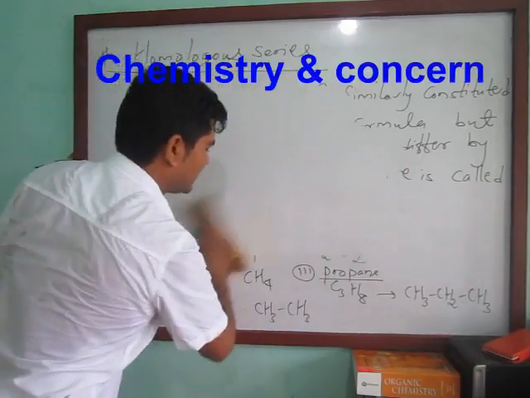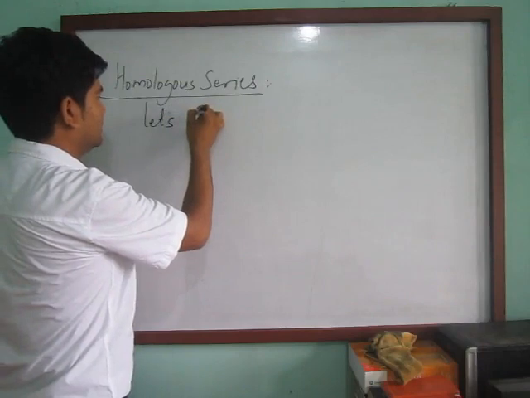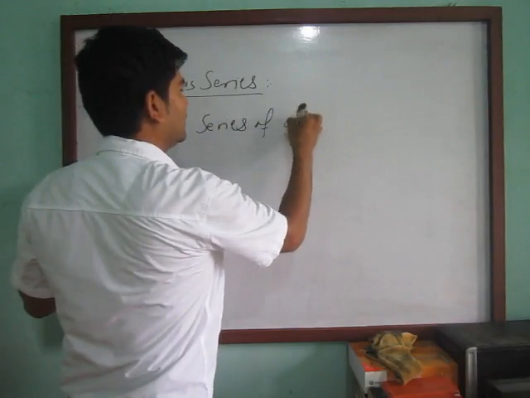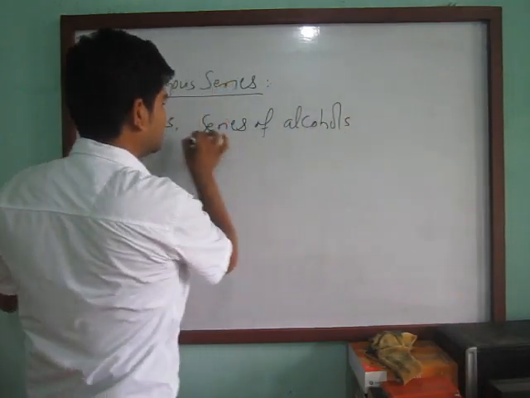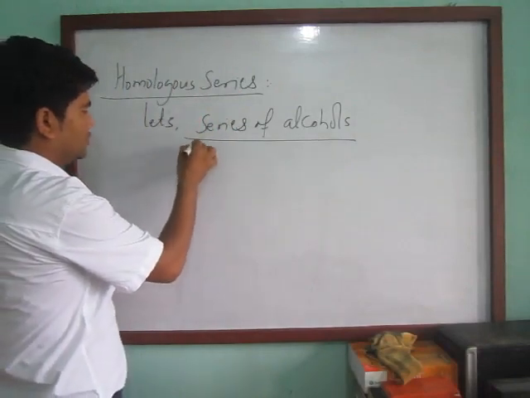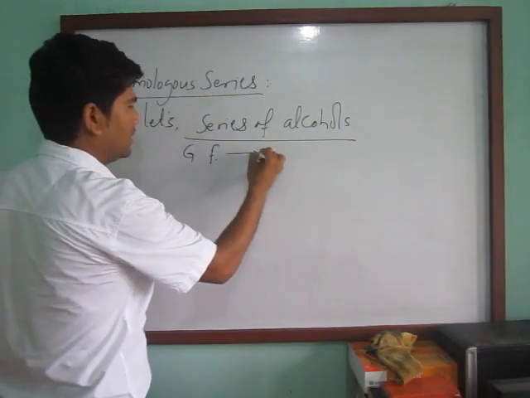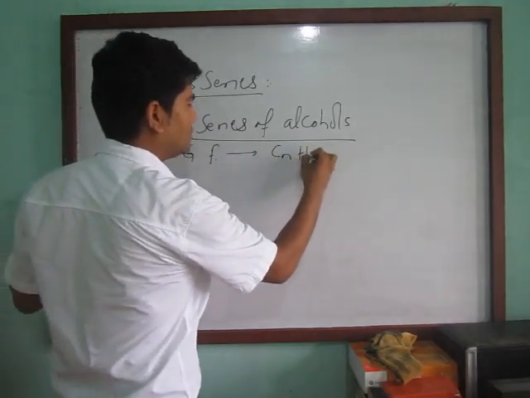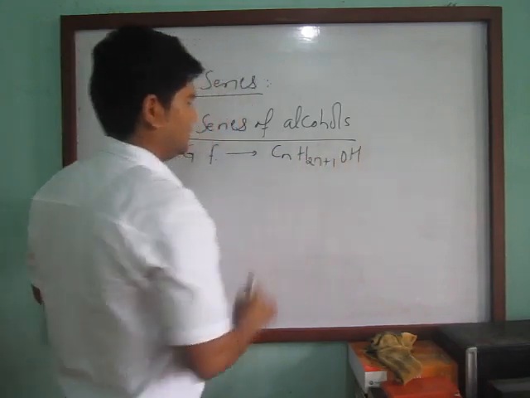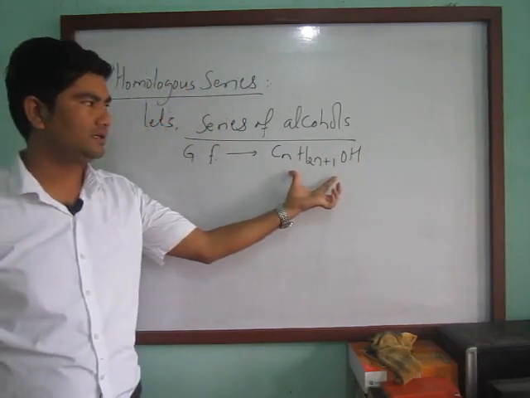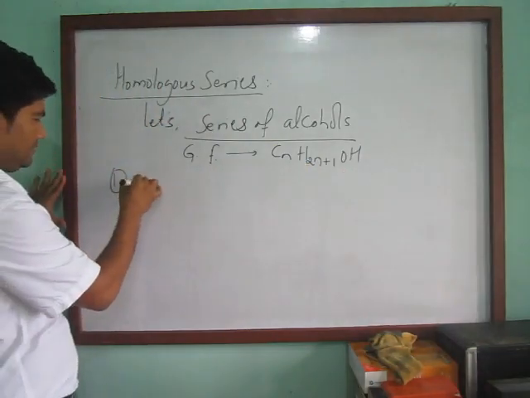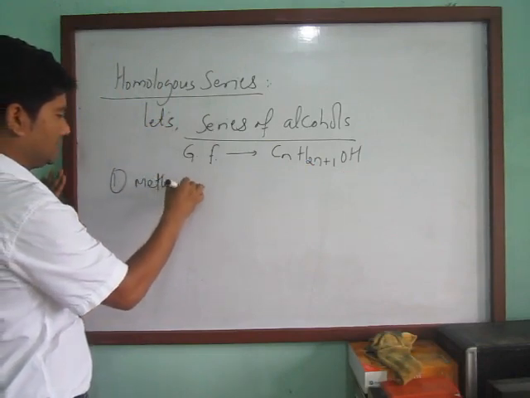So let's see another example. Let's take the series of alcohols. The general formula of alcohol is CnH2n+1OH. So you can write, first, methane.